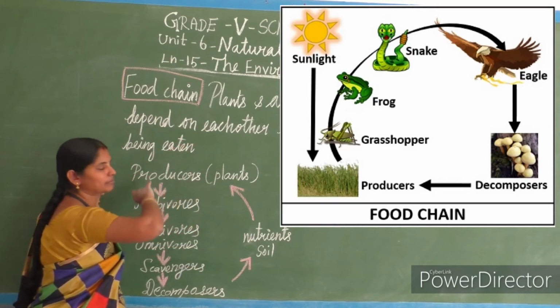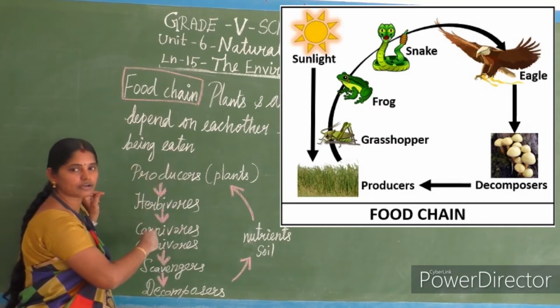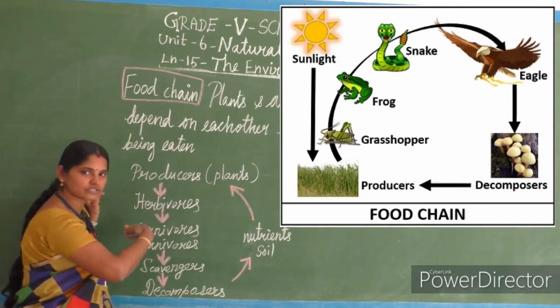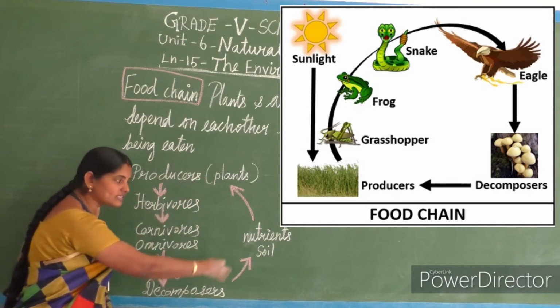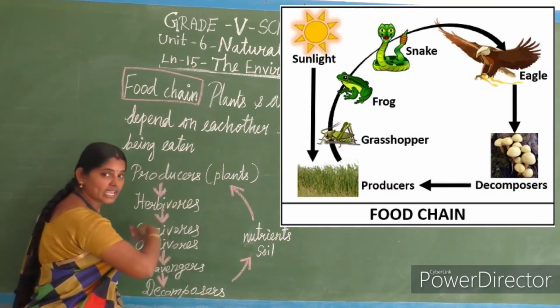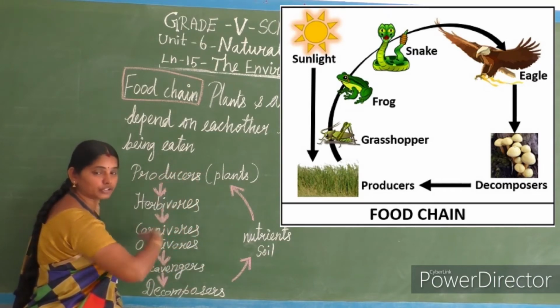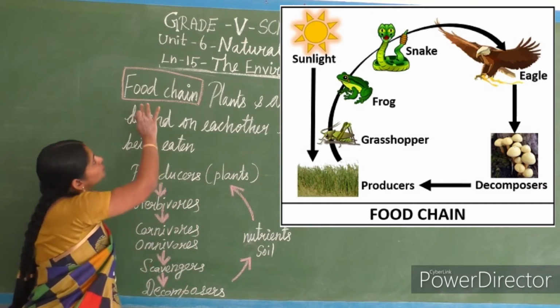So now we call the plants producers. That producer is taken by herbivores, carnivores, omnivores, scavengers, decomposers, and again nutrients in soil. So this cycle continues. This chain of action continues. This is what we call the food chain.